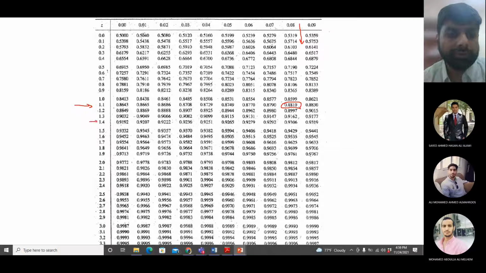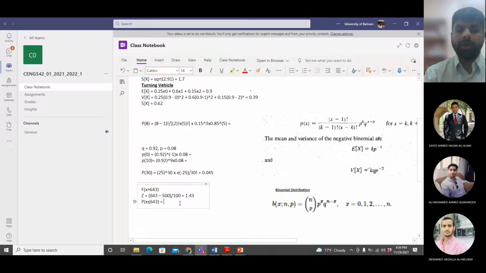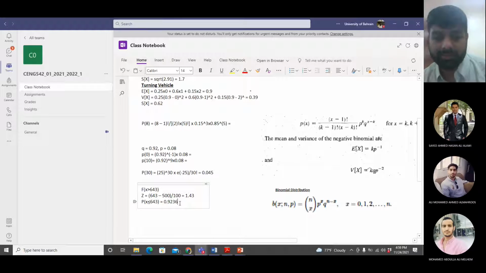So 1.4 is here and 0.03 from here. So you are looking at 0.9236. So the probability to have less than or equal to 643 is 0.9236.